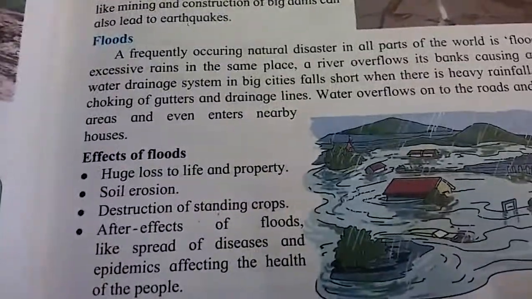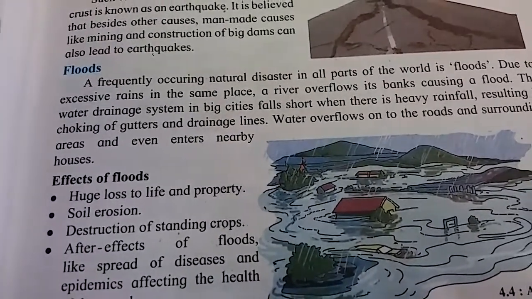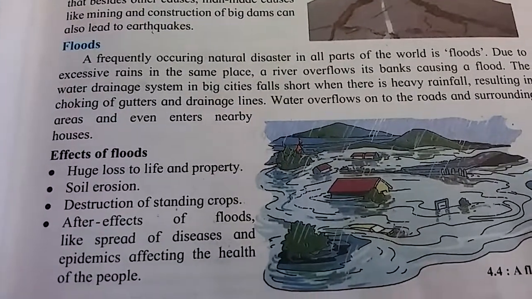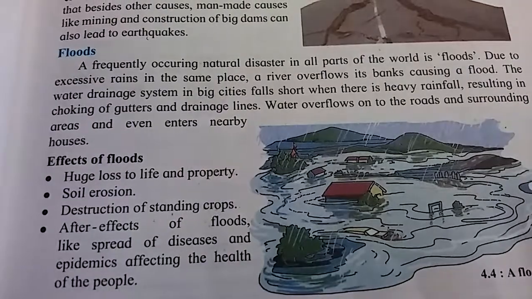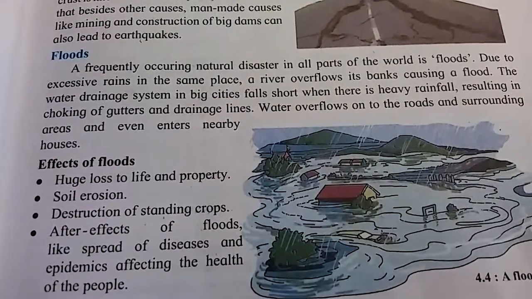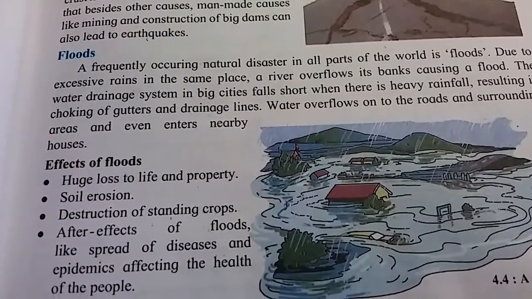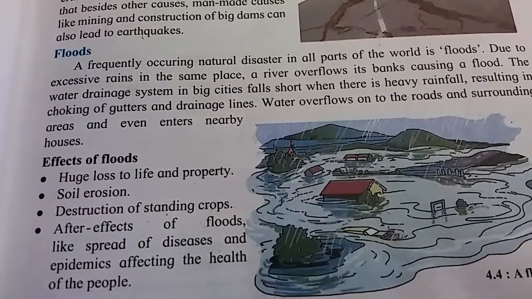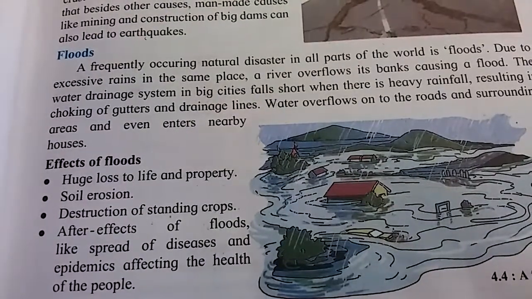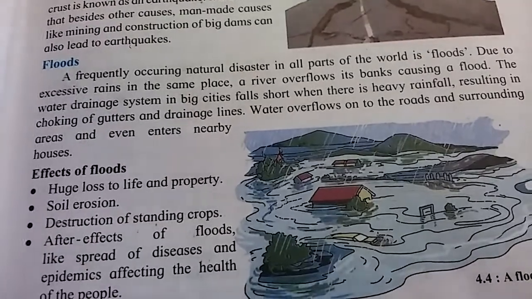Next is floods. A frequently occurring natural disaster in all parts of the world is flood. Due to excessive rain in the same place, a river overflows its banks and causes a flood. Means continuous rain is going on in the same place. That's why the river water overflows its banks and causes a flood.